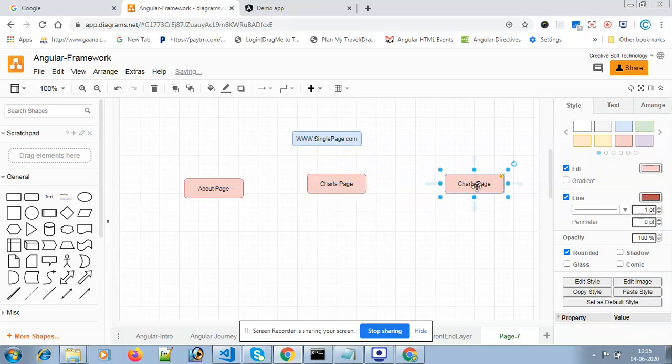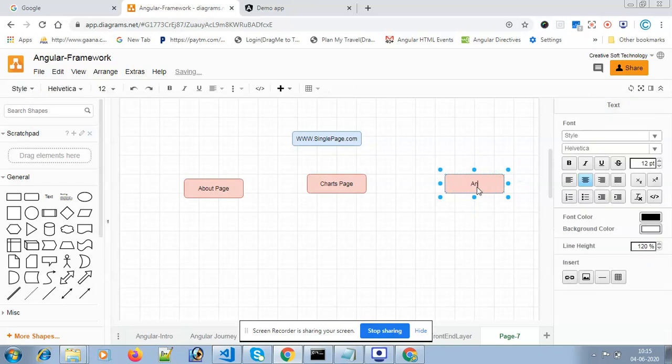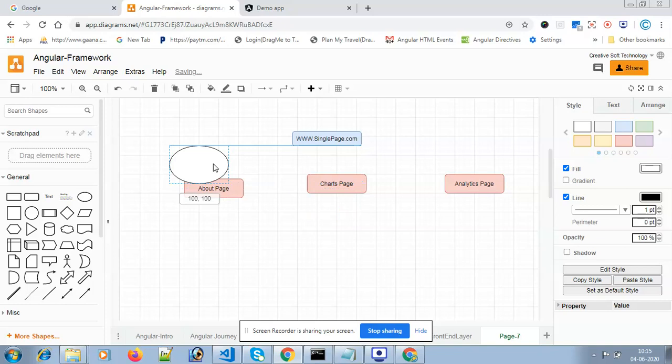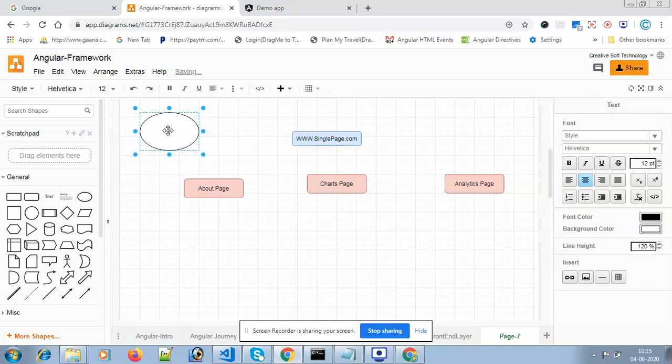Like three pages I'm giving as examples. So this is the concept of single page applications.